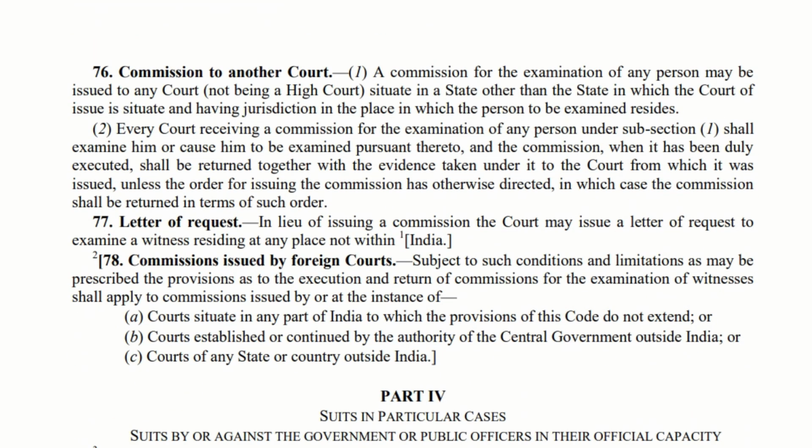Let us move to Section 76. Commission to another court, which is Section 76. Let us try to understand subsection 1 of Section 76. Imagine a scenario. There are two states, state A and state B. The court in state A is trying to examine a person in state B. So what the court in state A will do is send a commission to the court in state B saying that we need to examine so-and-so person.